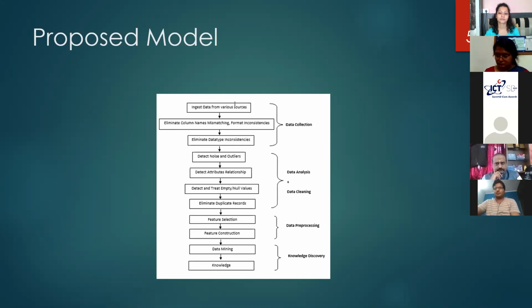Detect and treat the empty and null values at the time of data analysis itself, otherwise it will give erroneous results, and eliminate the duplicate records. The sequence should be in the same manner. Why? Because when you are treating the values, you are defining the correlation. It may happen that the correct value exists two or three times. That's why I have given elimination of duplicate records as the third part.